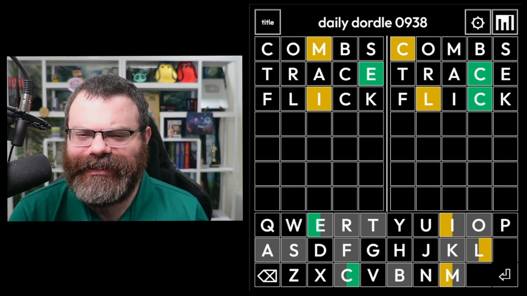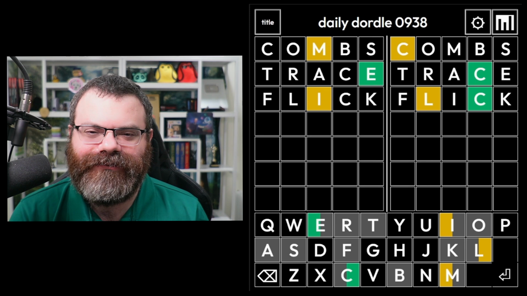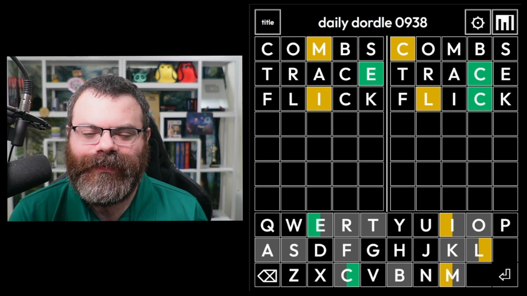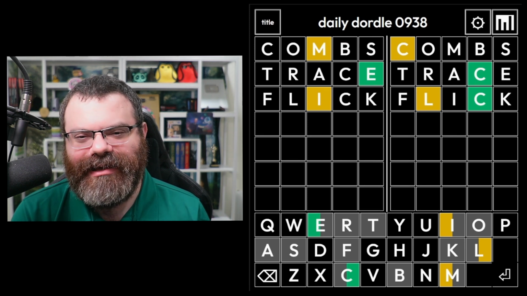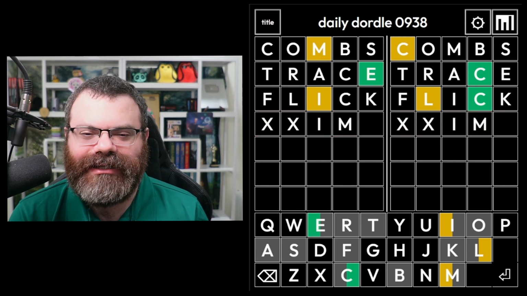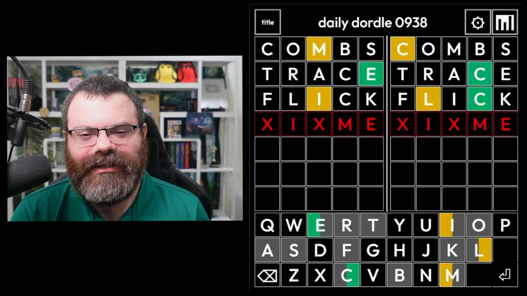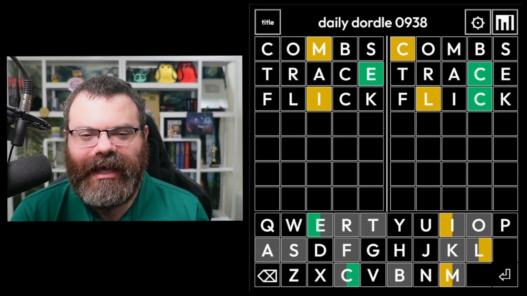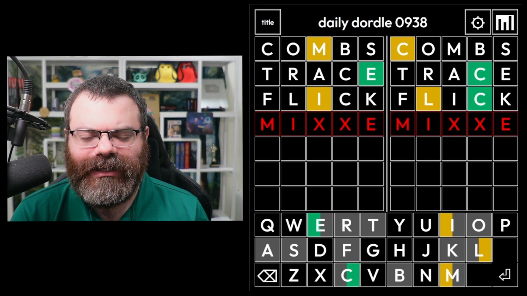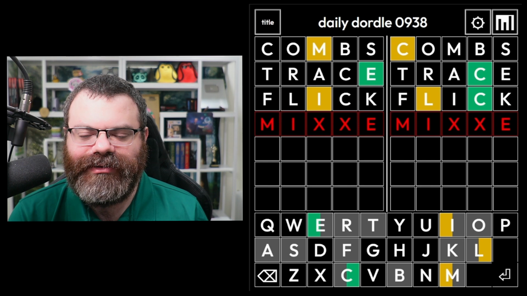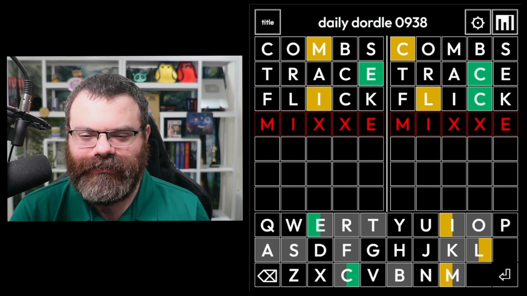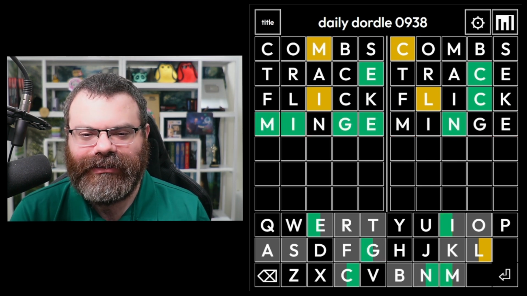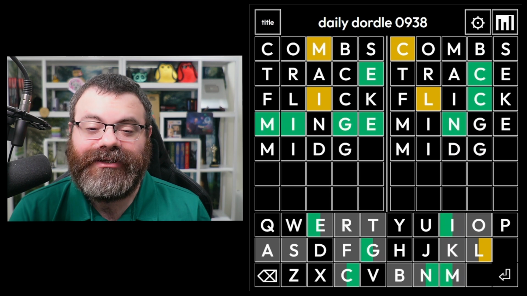What is this right word? I don't know. Let's look at the left word for a second, see if we can figure that out. Also seems strange. Okay, so the I can't be in the middle. My initial thought was IME, but that's not going to work. Can we move the I around? Or do we start with MI and just end in E somehow? Okay, I think both of these words are weird. I think minge is a word. I'm going to try it. Oh, it's midge, like the fly.